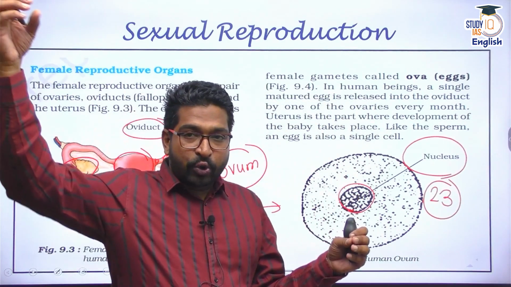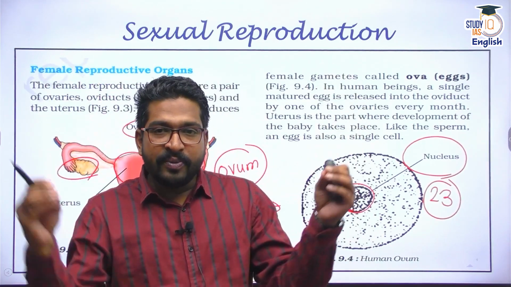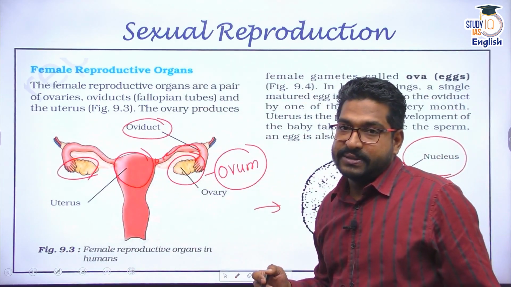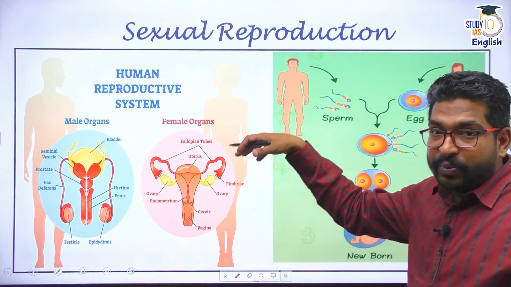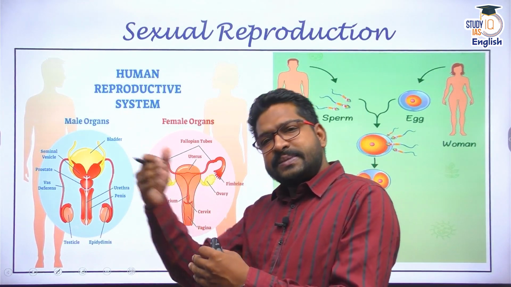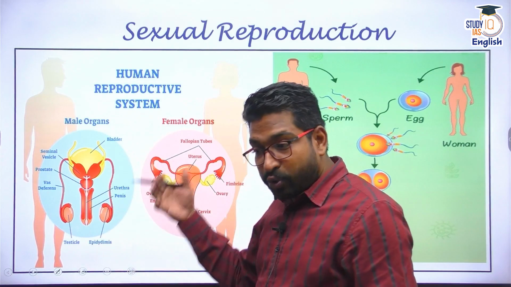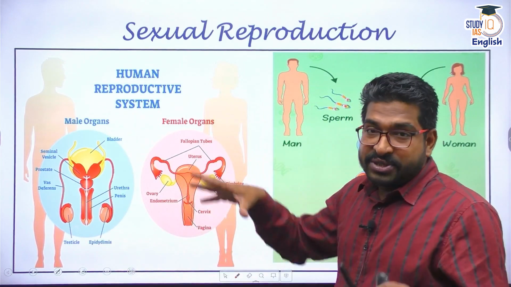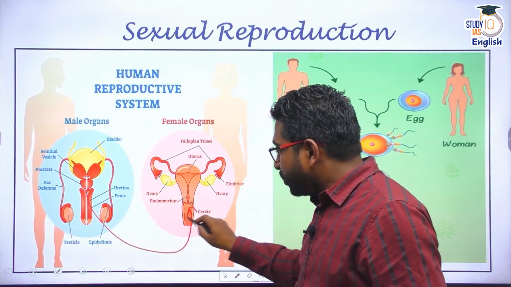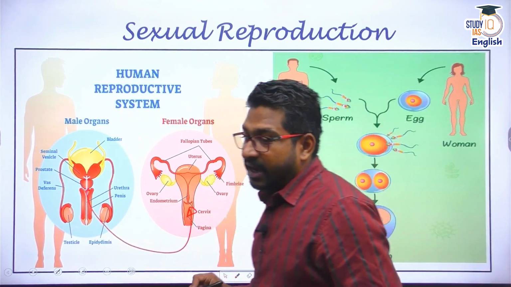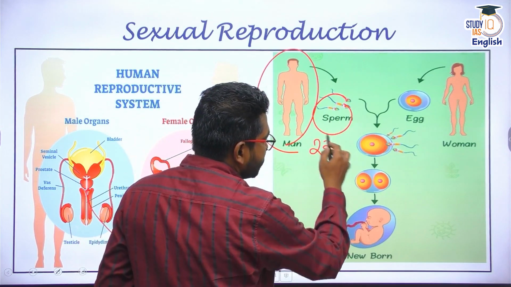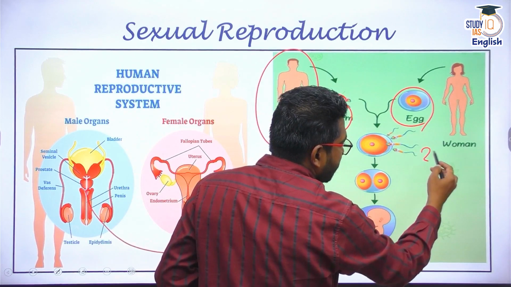That is why 23 chromosomes come from the sperm, 23 from the ovum, and they both meet. So these are the reproductive organs. Now what exactly happens in the human reproductive system? This is a more advanced picture, and we will talk about these in more detail in our subsequent lectures in class 9 and class 10, because the process here is that sperms have to be transferred from the male reproductive part into the female reproductive parts, and sperms have to travel. As you can see in this picture, the males provide the sperm, 23 chromosomes from here. The females have the egg, 23 chromosomes here.